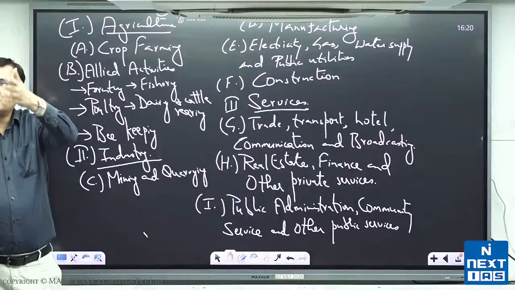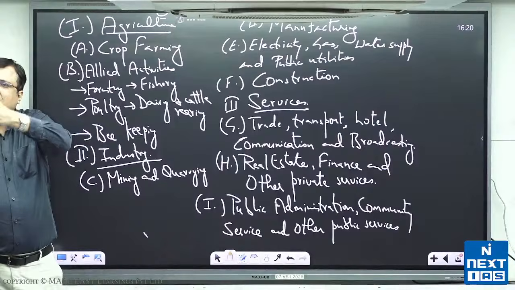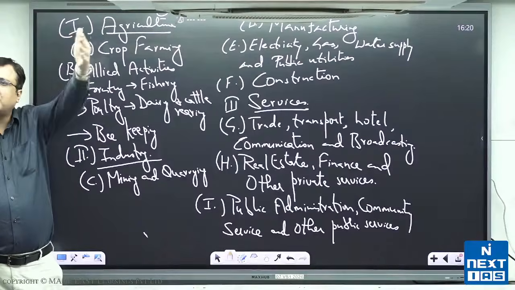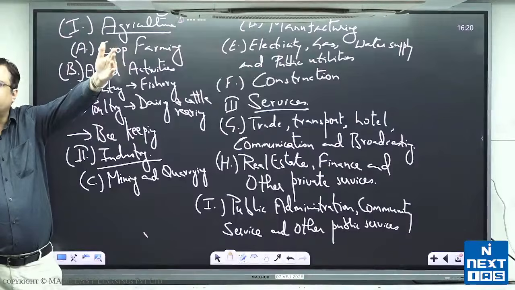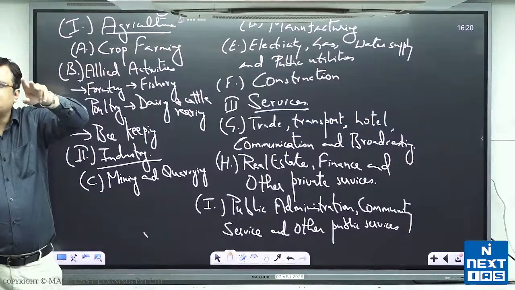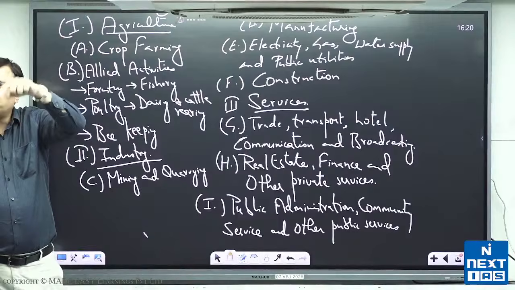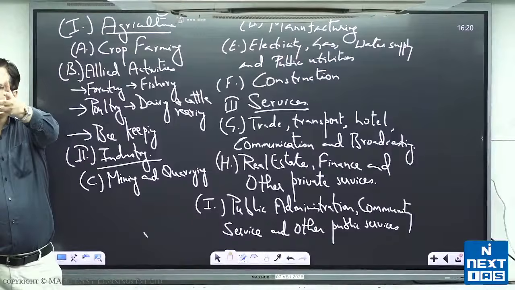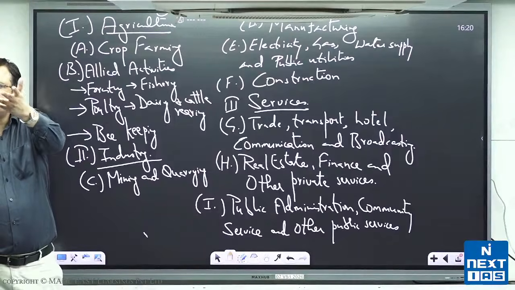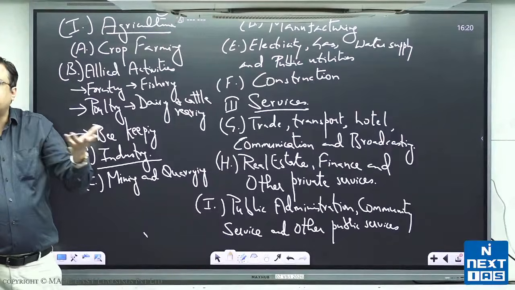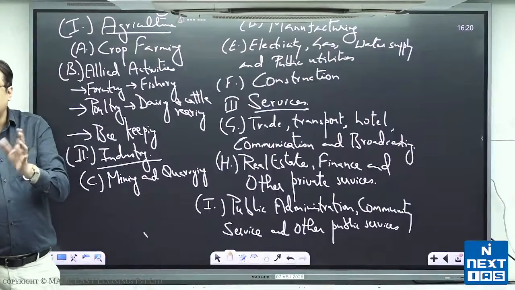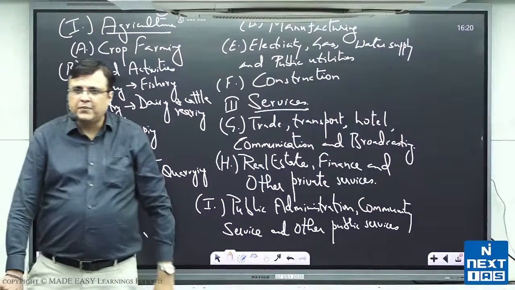Easy. Construction means you are only taking the construction costs. Real estate means what you do after that, as brokerage or selling it to people. So you will never be double counting, because construction becomes the input cost for real estate. But all construction is not real estate. You will be constructing a road, a government building, a panchayat office. All that is not real estate per se, no? So they don't necessarily overlap.